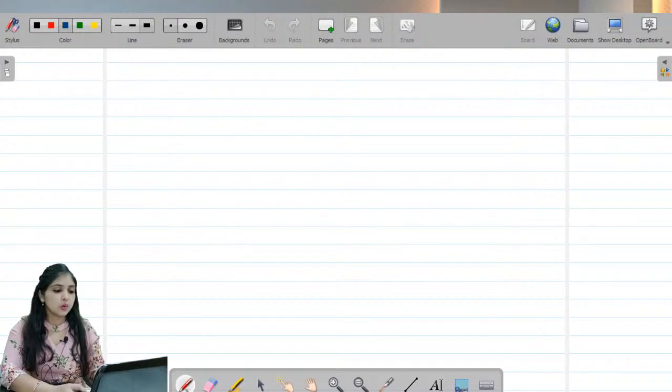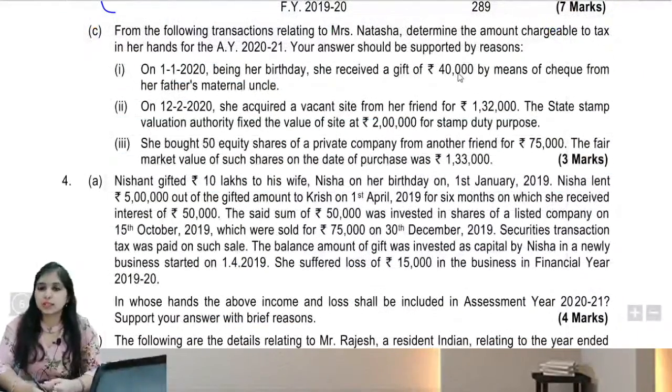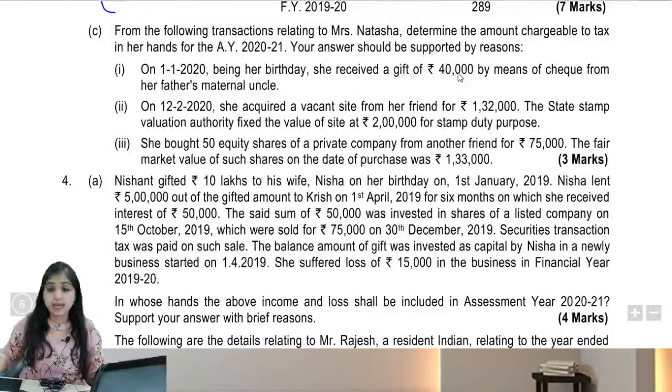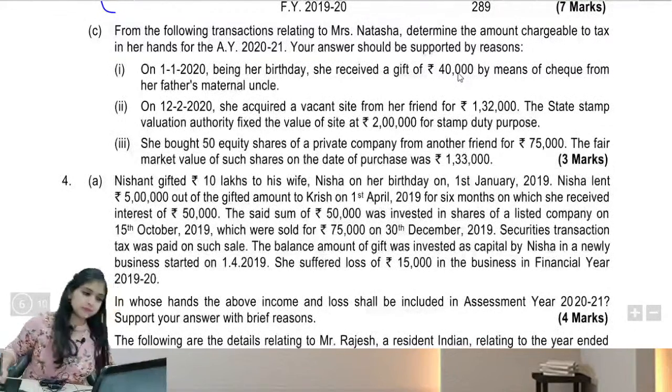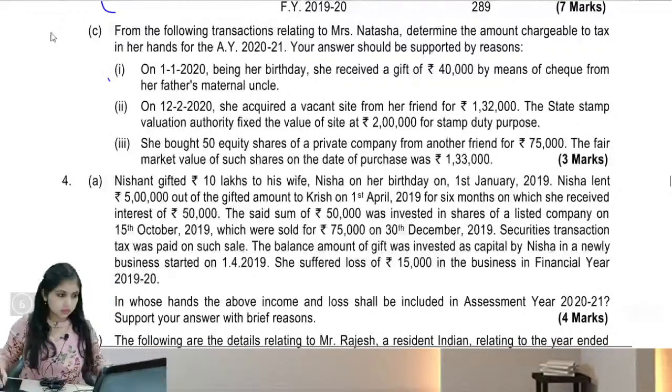Okay, so in the session today, guys, we are continuing with question number 3, subdivision C. In yesterday's session, last night, we finished the descriptive questions number 1 and 2, and in question number 3, we finished part A and part B. So now I'll be starting with question number 3, subdivision C.